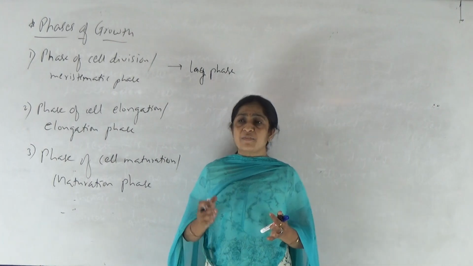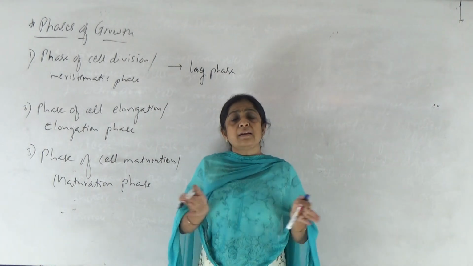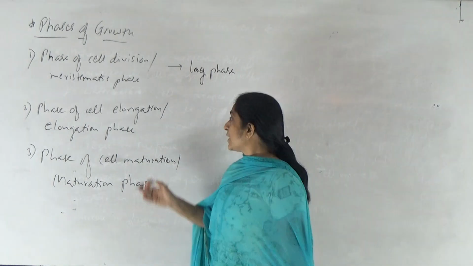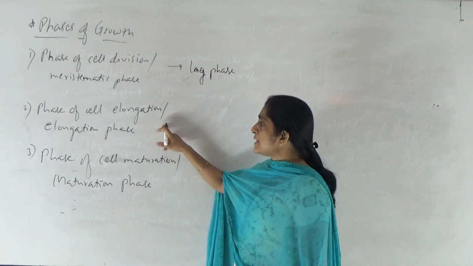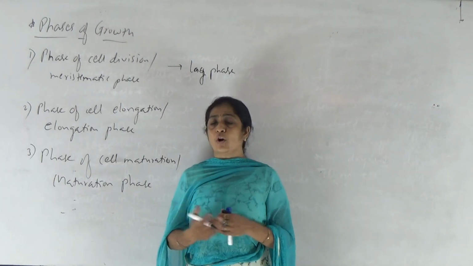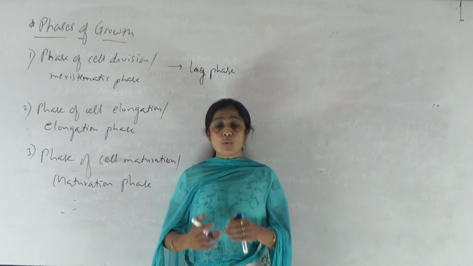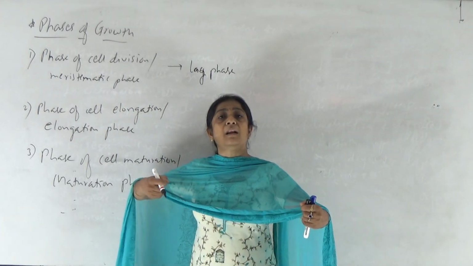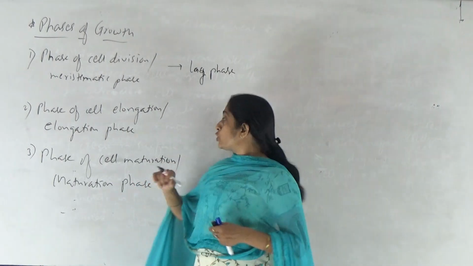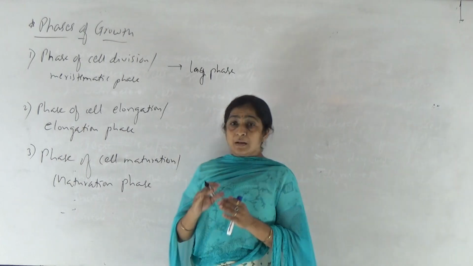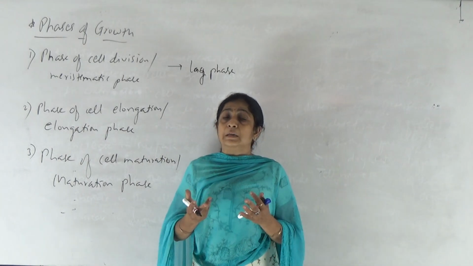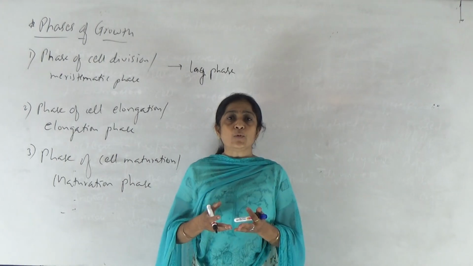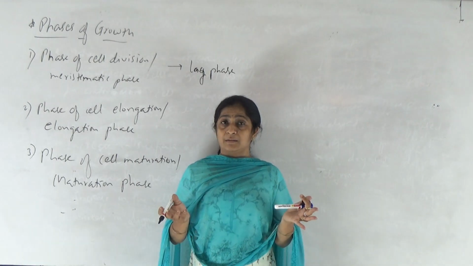So this is the phase where the cell literally increases in size. In case of plant cells, it is the region where the cells generally lose the ability of cell division. And now instead of increasing in number, the cells start increasing in length literally, right? So this is the phase where the cytoplasmic or protoplasmic content of the cell increases, right? Now the volume of cytoplasm inside the cell increases, right?